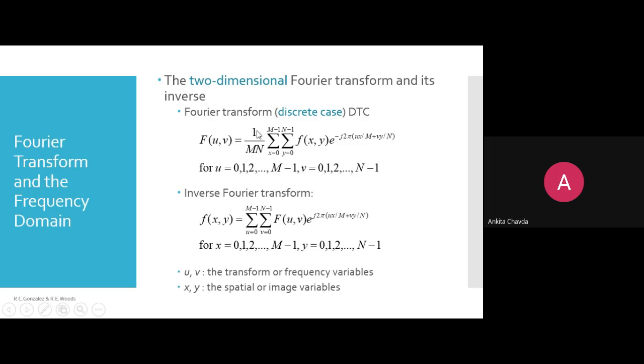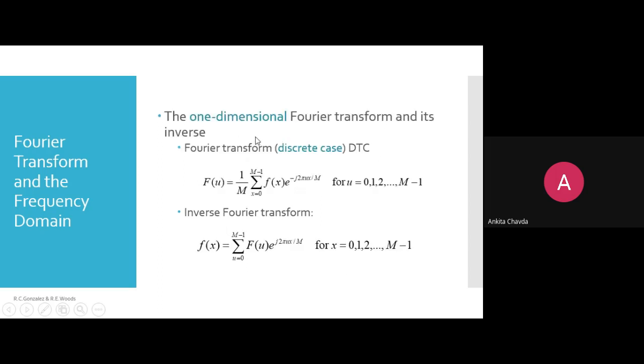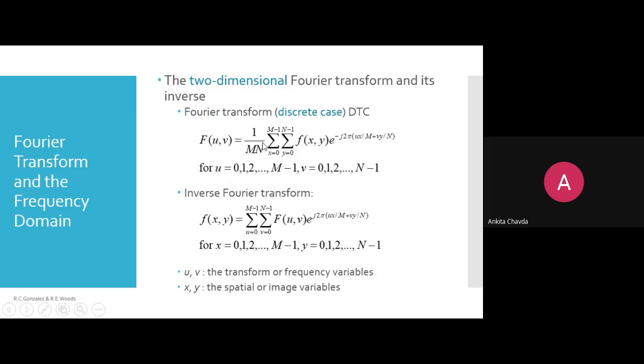Previously we had 1 divided by M, here now we have 1 divided by M into N, and the summation over x equals 0 to M minus 1, y equals 0 to N minus 1, of f of xy into e raised to minus j2 pi (ux divided by M plus vy divided by N). M and N are the number of samples. So for u, the value is between 0 and M minus 1, and for v, between 0 and N minus 1.